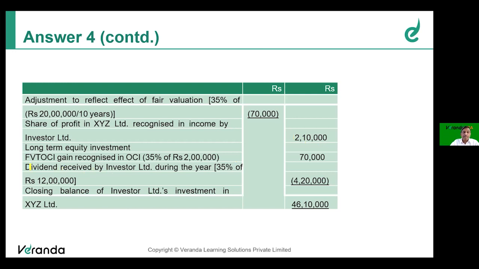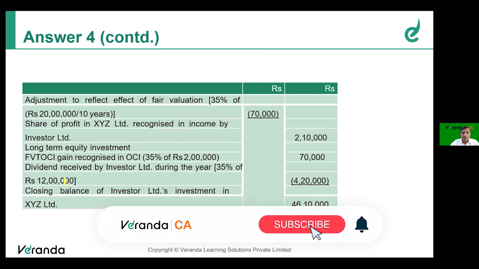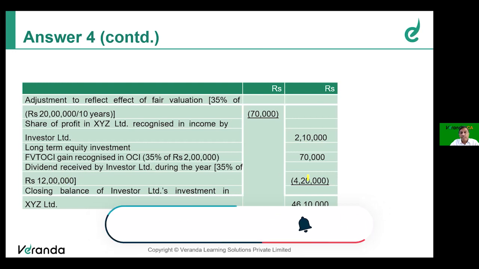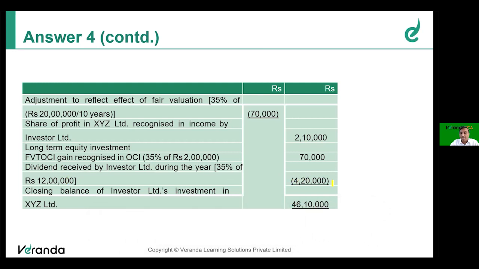Then the dividend received by Investor Limited is 12 lakh, 35% of 12 lakh. The company declared 12 lakh, but the investor would have received only 35% of that, which is 4 lakh 20, and that should be deducted. And remember, XYZ Limited has invested in a long-term equity investment, of which 2 lakh has been taken to other comprehensive income. So what is 35% of 2 lakh? That is the investor's share in that OCI, 70,000. That also should be added.